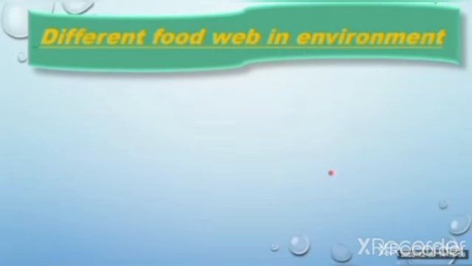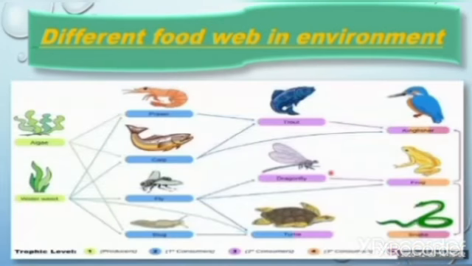Now, what is a different food web in the environment? You can see here, this is the food web in the aquatic habitat. Here is the algae, which is eaten by three different organisms at a time, and then again these organisms are eaten by different organisms at one time. So it is the food web in the aquatic habitat.